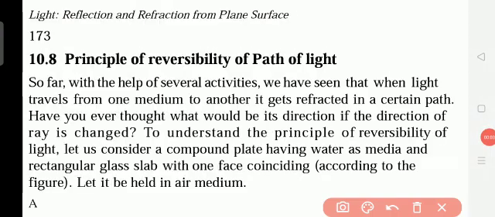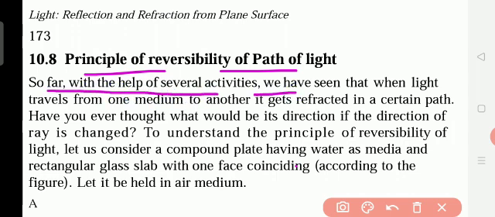Okay, so the principle of reversibility of path of light. When the light is traveling from one side, but we see it in the reverse side, that is the reversibility of path of light. So far, with the help of several activities, we have seen that when light travels from one medium to another, it gets refracted in a certain path.